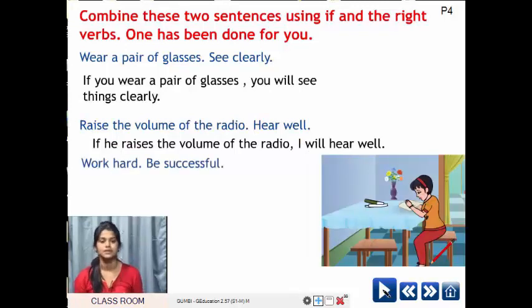Next one is, work hard, be successful. So you have to combine and make a sentence. Work hard, be successful.